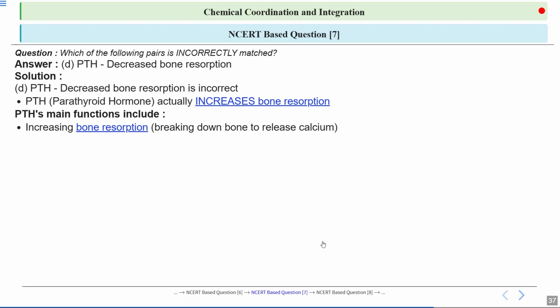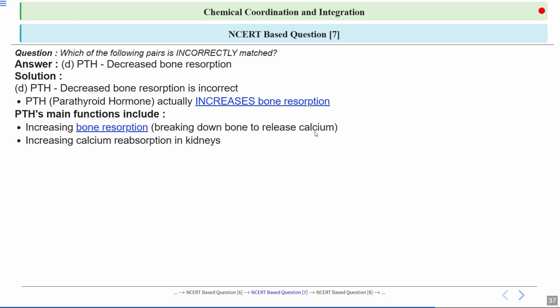And here it is written the opposite. In the option, it is written that parathyroid hormone leads to decreased bone resorption. But we know that it leads to increased bone resorption by breaking down the bone to release calcium in the blood.